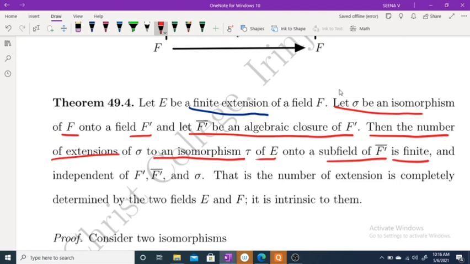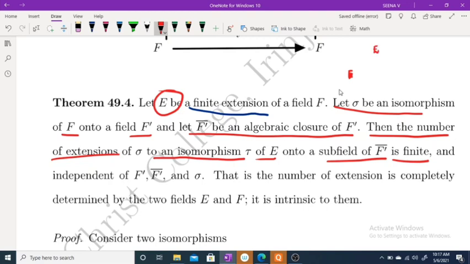What is this theorem? Here, E is a finite extension of a field F. By the isomorphism extension theorem, if E is an algebraic extension, then we have this result.